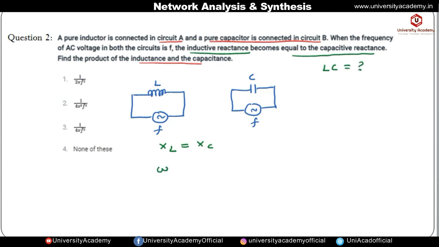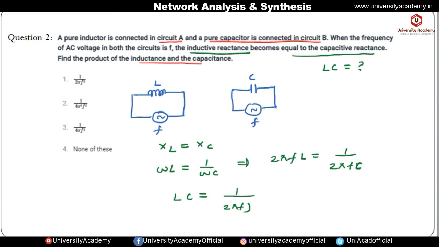So we know that inductive reactance is omega L, which is equal to 1 by omega C. Omega is the angular frequency, which is equal to 2 pi f. So 2 pi f L equals 1 by 2 pi f C. From here, L into C will be equal to 1 by (2 pi f) whole square, which is equal to 1 by 4 pi square f square. So option 2 is correct.